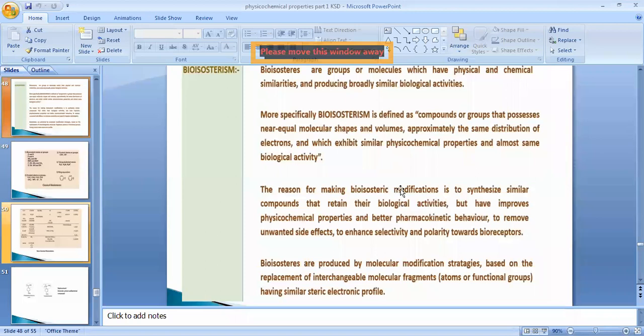So without affecting their biological activity, we have removed unwanted side effects. We have increased selectivity of the drug molecule towards the receptors.